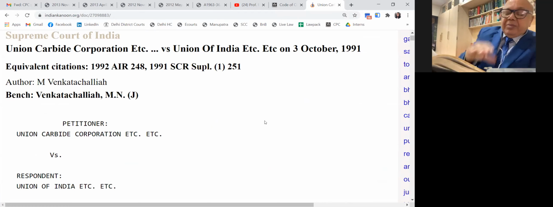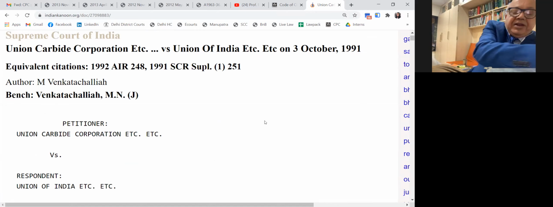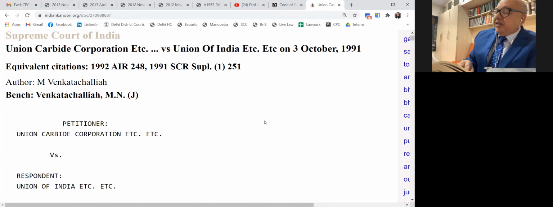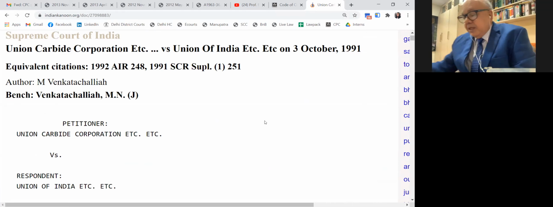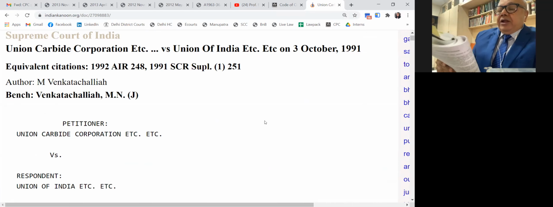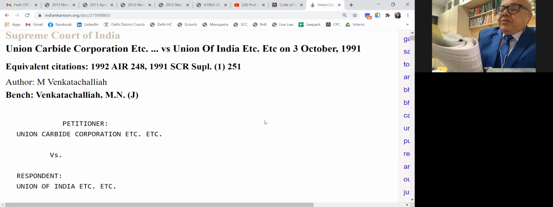In the settlement that took place in the Supreme Court, the parties complained that they had not been heard, because under Order 23 the parties must be heard. The Supreme Court said that under Article 142 it did not need to hear them. AIR 1992 Supreme Court, page 248. Here it again said that the Constitution, clause B, does not interfere with the rules made by the Supreme Court of India. Then see sub-section 2.